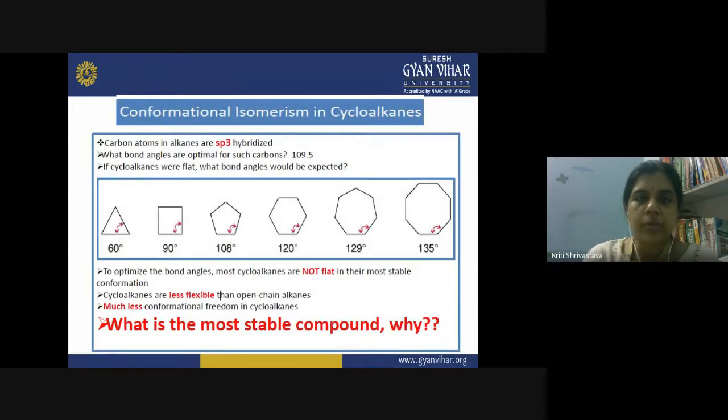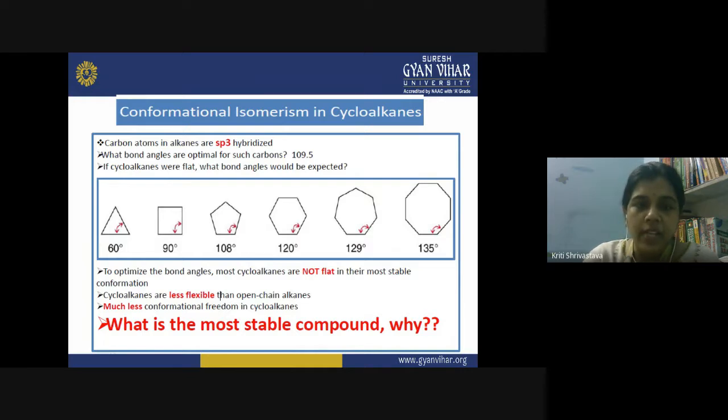So we know that in alkanes, whenever we have a carbon-carbon single bond, the carbon atom involved has sp3 hybridization. The sp3 hybridized carbon has a tetrahedral structure, and the optimum bond angle between the hybrid orbitals is 109.5 degrees. So this bond angle represents the tetrahedral nature of carbon. But this is the bond angle in the ideal situation, right? So whether that ideal bond angle can be maintained or not.